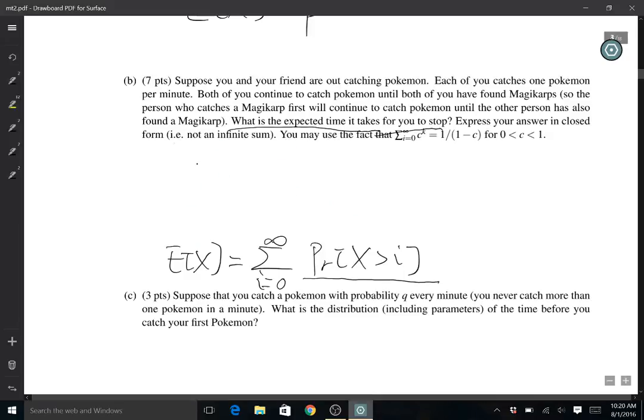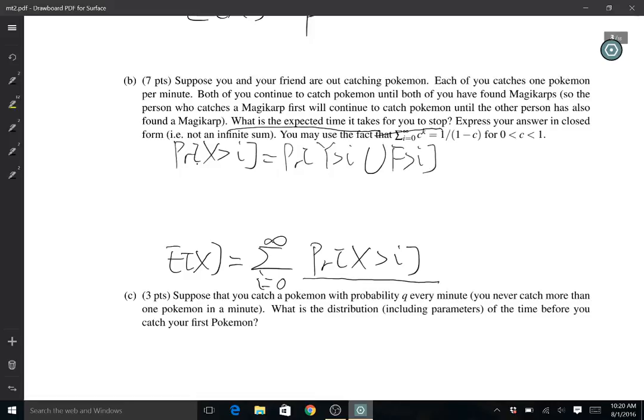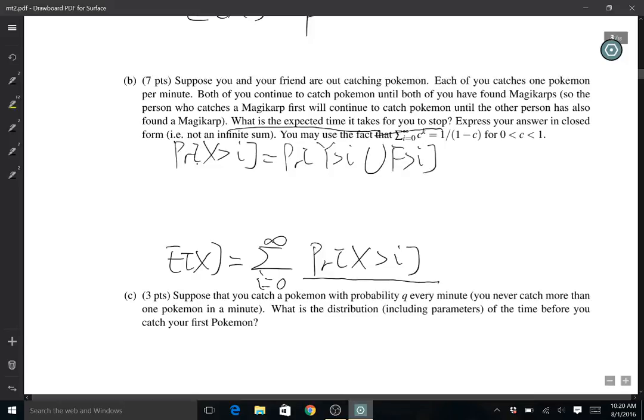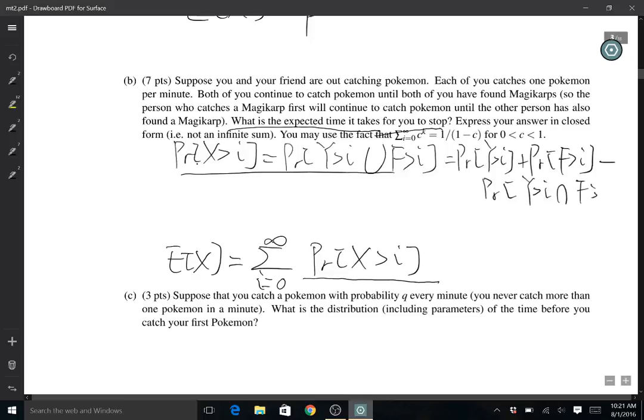Now we have the probability that X is greater than I. Given that X is the max of Y and F, the probability that X is greater than I is equal to the probability that either Y is greater than I or F is greater than I. If either one is greater than I, the max of them is greater than I. This can be further broken down into the probability of Y greater than I plus the probability of F greater than I minus the probability that Y is greater than I and F is greater than I.